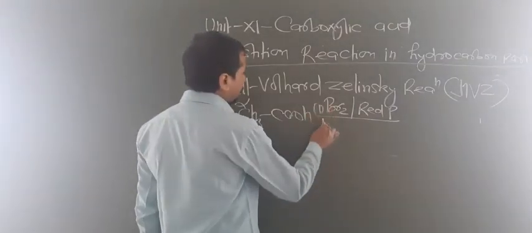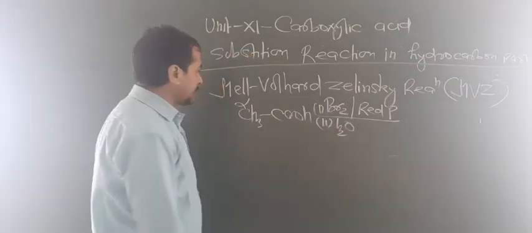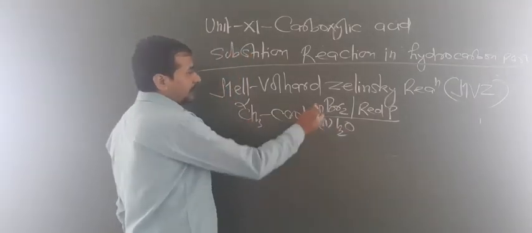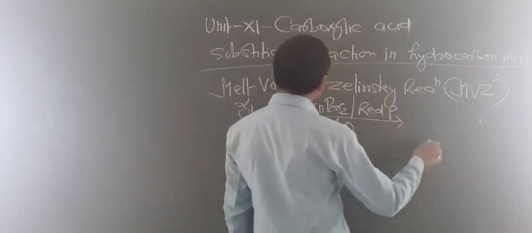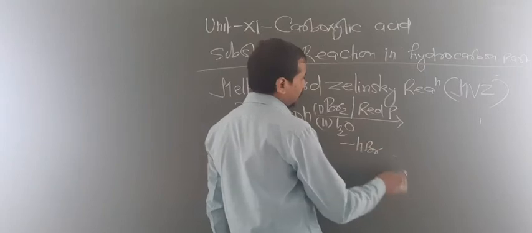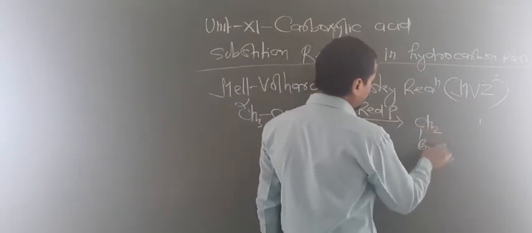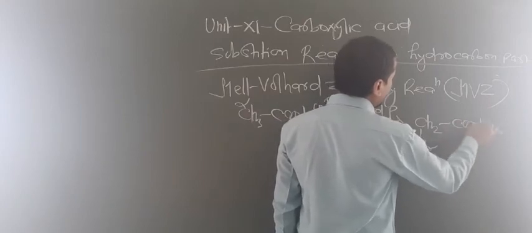So first time taken this, and second time you have to take in the water. Now what you have to do? You have to replace 1 H by Br. So now we will get like this. So 1 HBr is removed. Okay. And now we will get CH2, 1 Br and COOH.